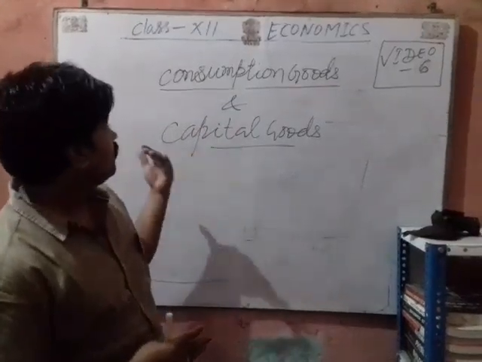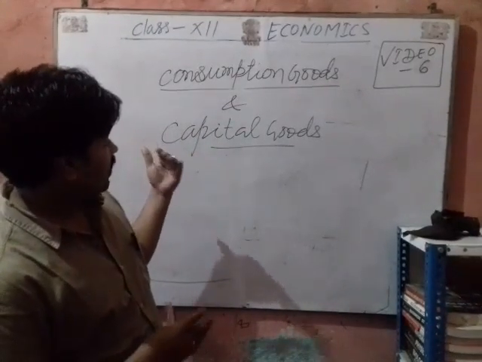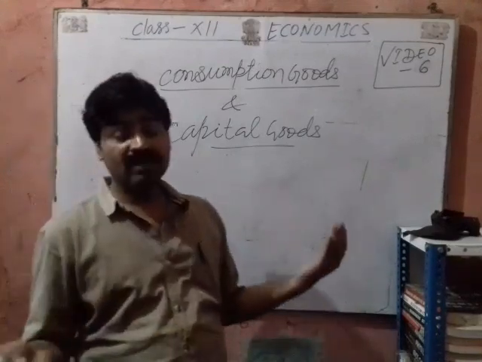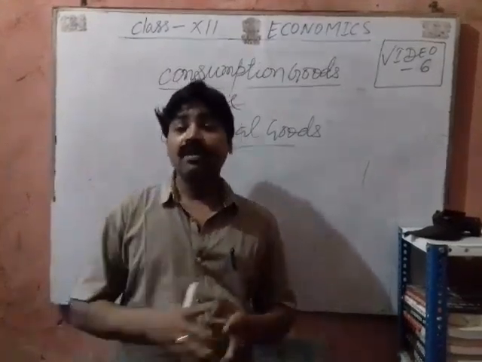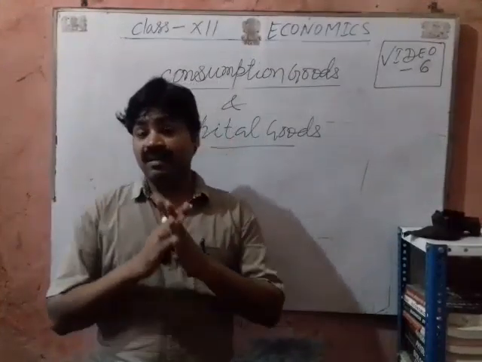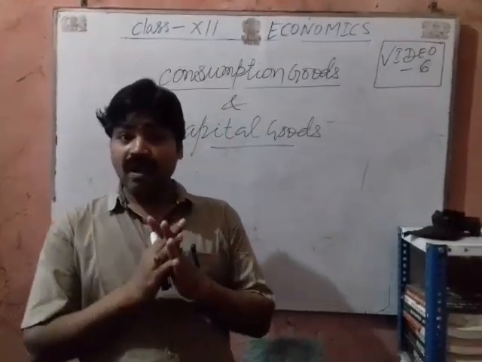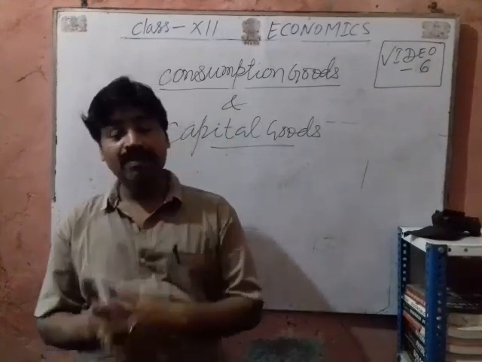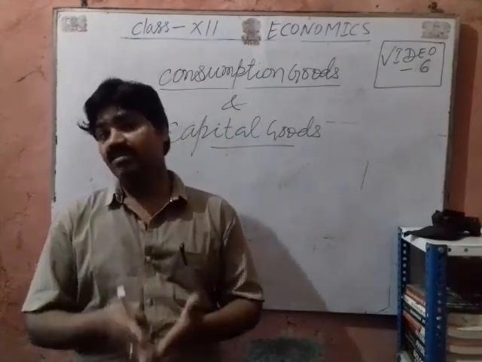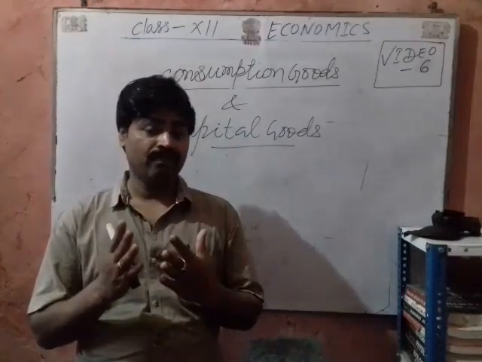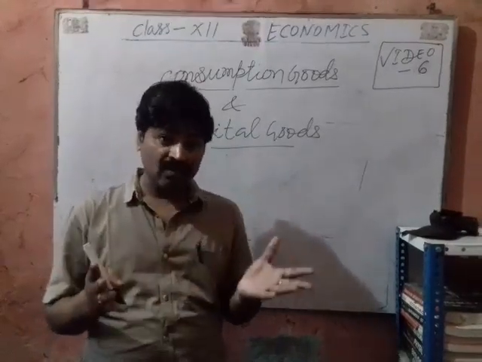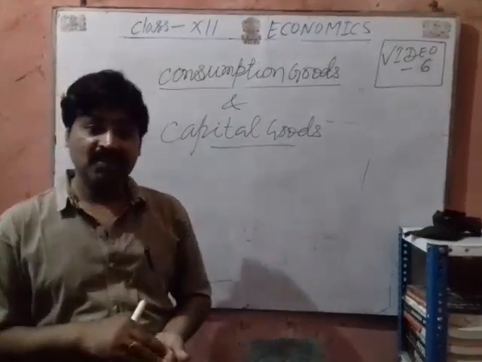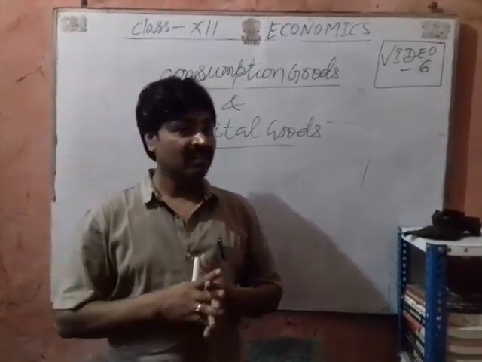There is similarity between the consumption and capital goods. What is the similarity? Similarity is that consumption goods are the final consumer goods and capital goods are the final producer goods. Both are the final goods, therefore both are included in the estimation of the national income.